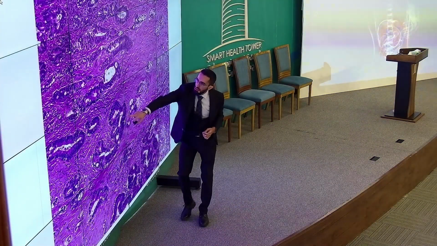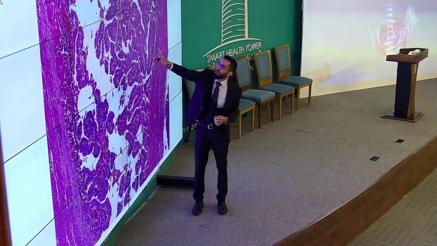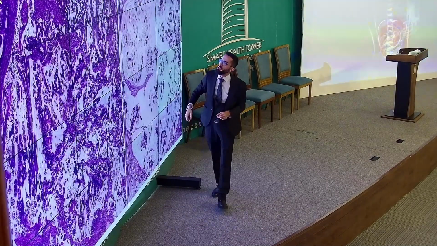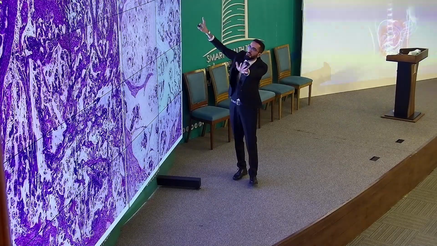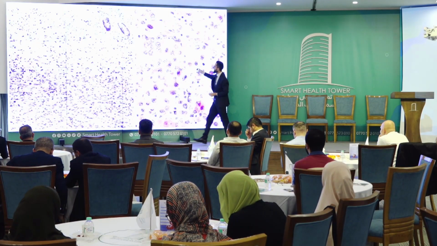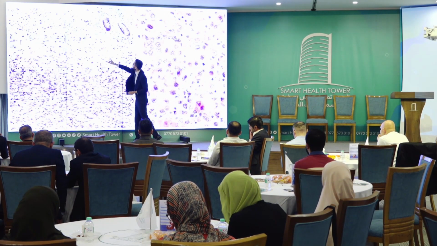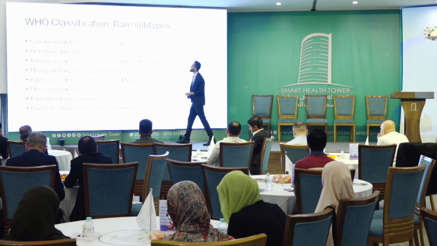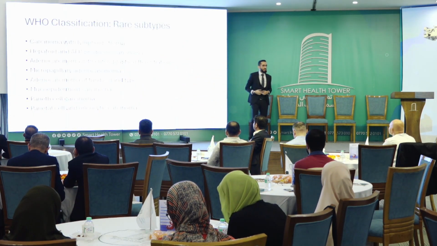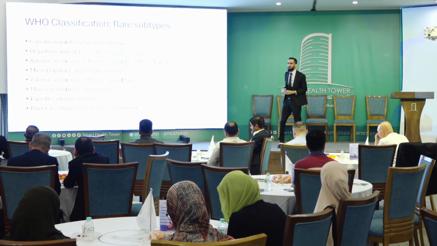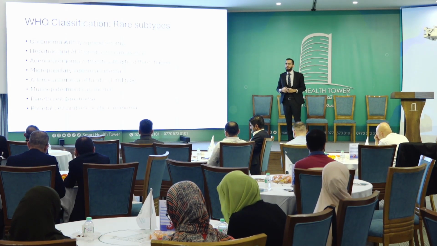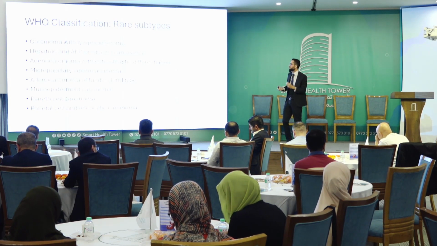You can see all of these tubular structures. This is papillary. You can see finger-like papillary projections. This is mucinous. The tumor cells are within pools of mucin. This is the poorly cohesive type, which is either of the signet ring cell or the non-signet ring cell type. And then we have special subtypes. These are rare. Most pathologists will probably not see this in their lifetime, or maybe once or twice.